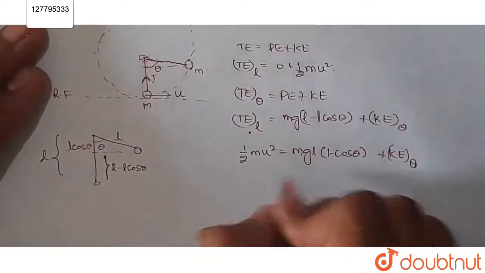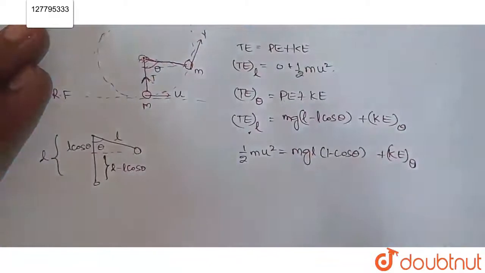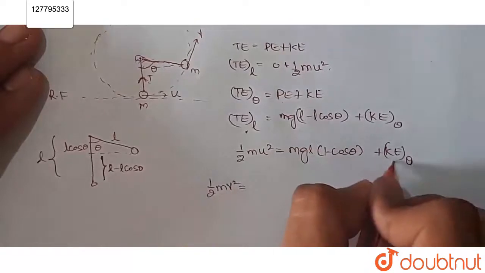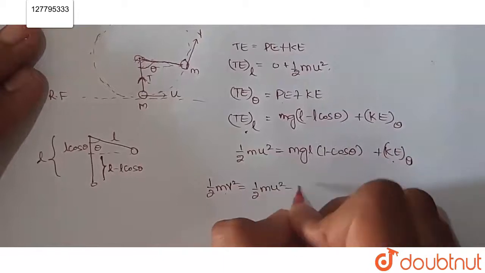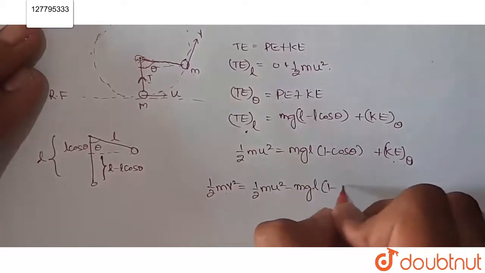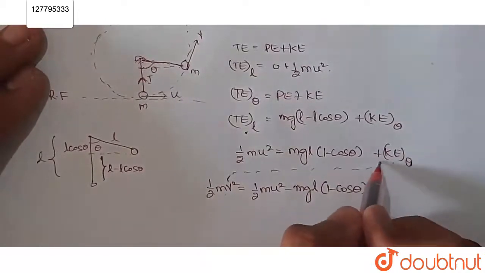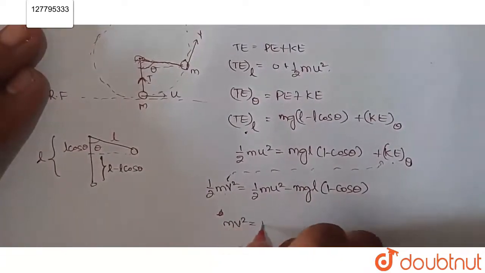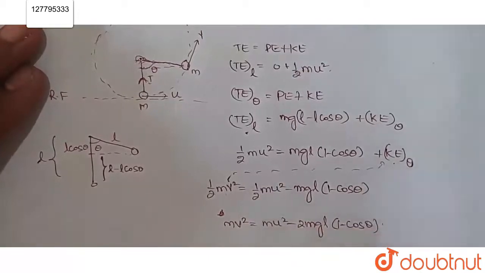See guys, let us say here it has velocity v, tangential velocity v. So kinetic energy there will be half m v square. This must be equal to half m u square minus mgl into 1 minus cos theta, right? Now m v square is equal to m u square minus 2mgl into 1 minus cos theta, right?